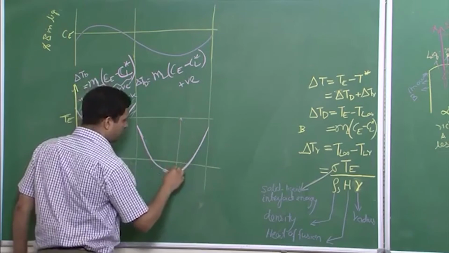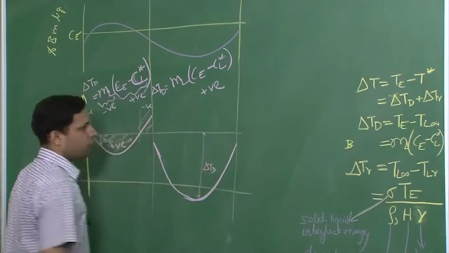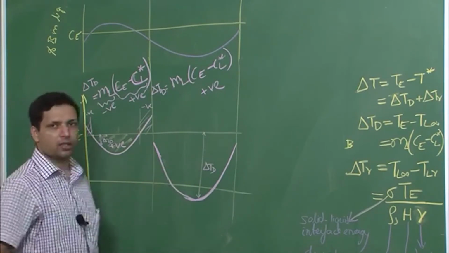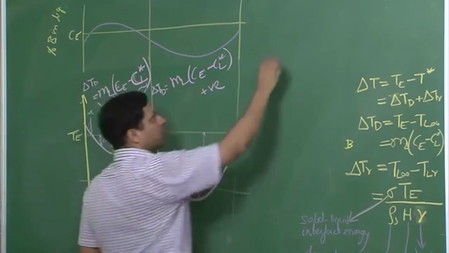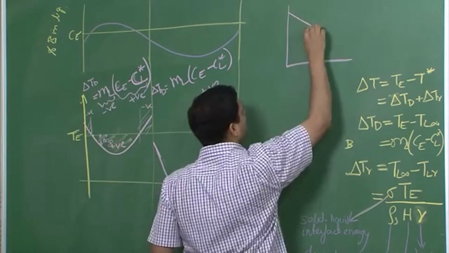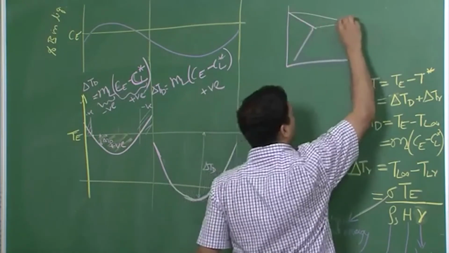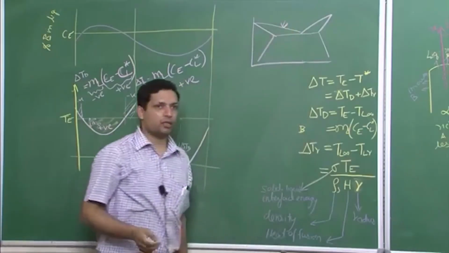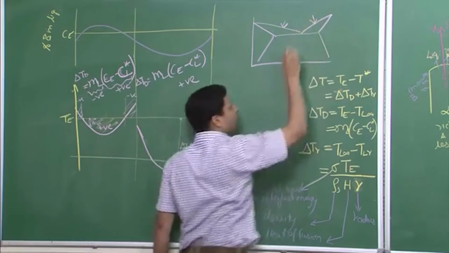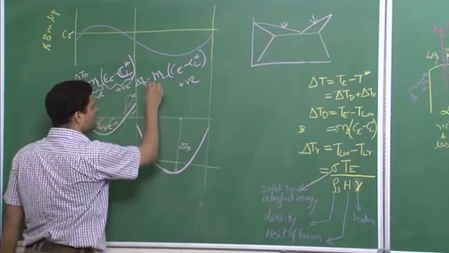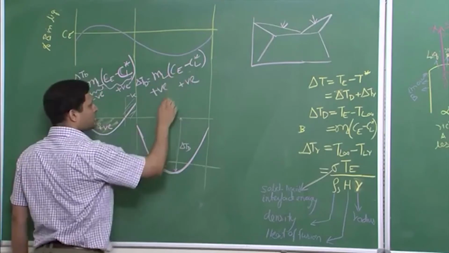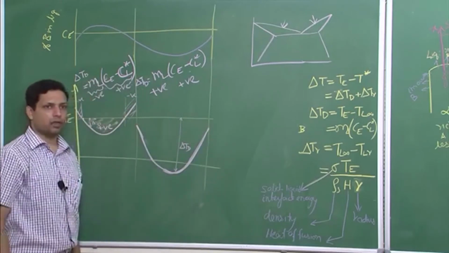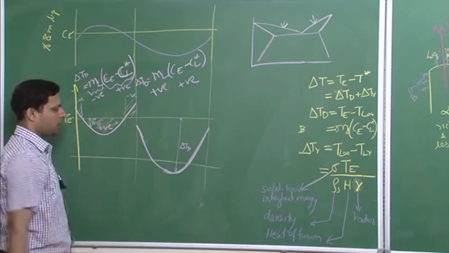Then you have to look at the fact that when we are talking about this particular composition, which is the beta phase, for that we have to use the other slope. You remember we have two slopes. So far we have only been using this. So we said ML is negative, but when you look at this one, ML is actually not negative, it is positive. So here ML is positive, and positive positive, it is overall positive. So in this particular case it is positive delta TD for the beta phase also.